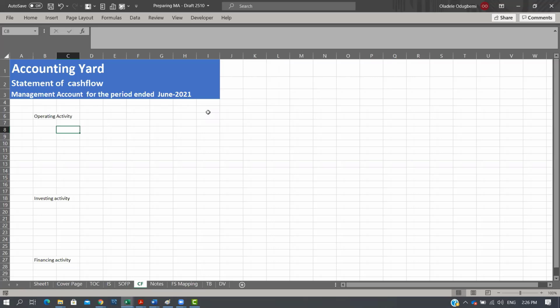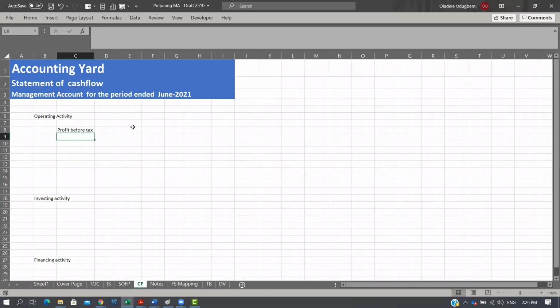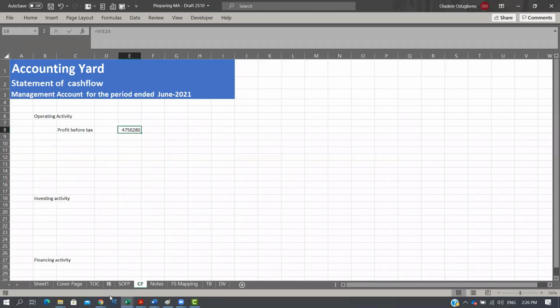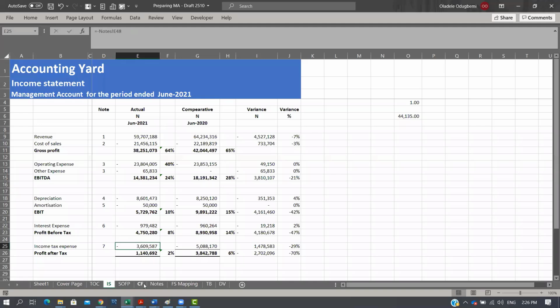Don't forget that your cash flow is the only statement in your primary three statements that is based on cash basis and not on accrual. So anything that is non-cash in nature, we need to adjust for it. For example, if I start from profit before tax, I just press equal to, go to my income statement, and choose my profit before tax. The implication is that I've not included my income tax expense, so I don't need to adjust for income tax because I'm starting from profit before tax.